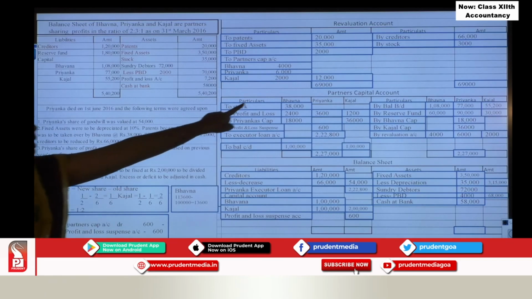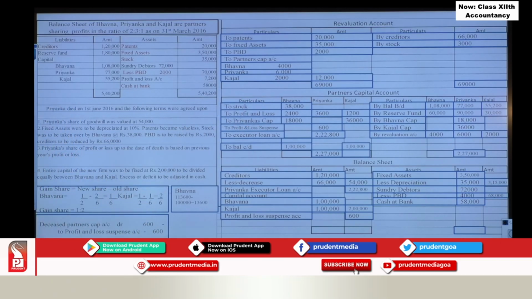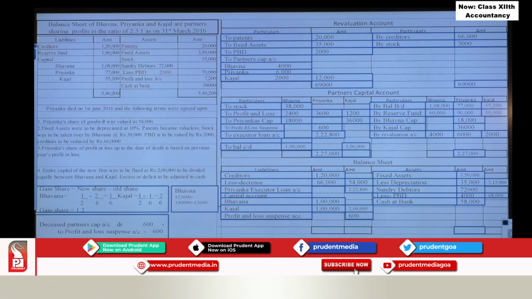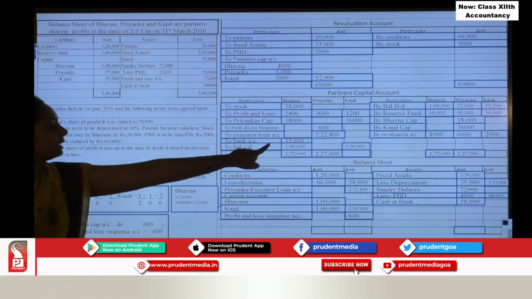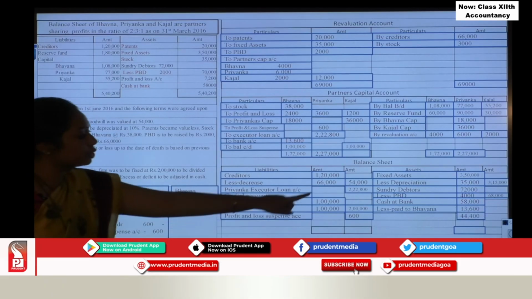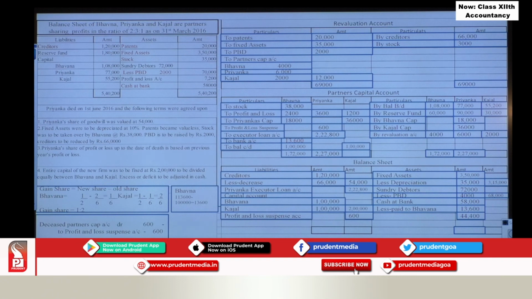So what is the entry? Partner's capital account debit. The partner is the receiver and the amount goes out. So the entry is partner's capital account debit to bank account. Now why have we taken the bank account? Because excess or deficit is adjusted in cash. So if you check here, you will find the bank account 13,600. We have an excess amount which is given back to the partner. So we are making the payment, so this amount will be deducted from the bank. So your answer comes to 44,400.